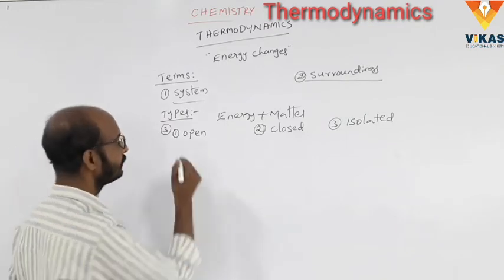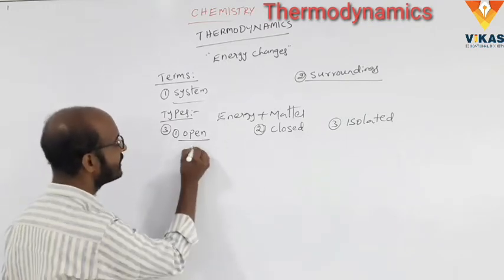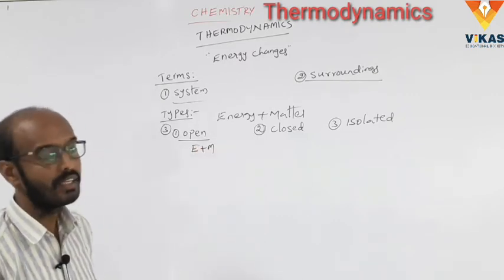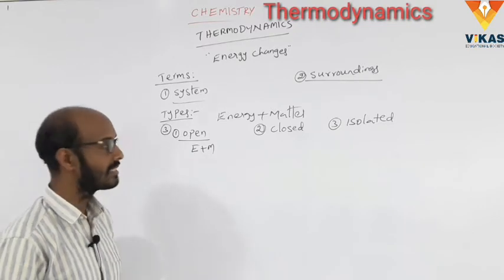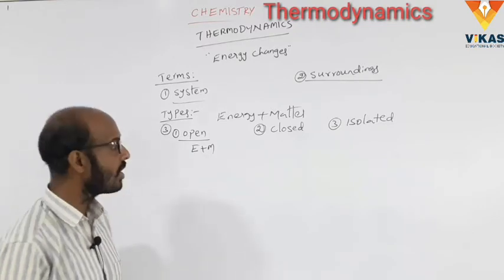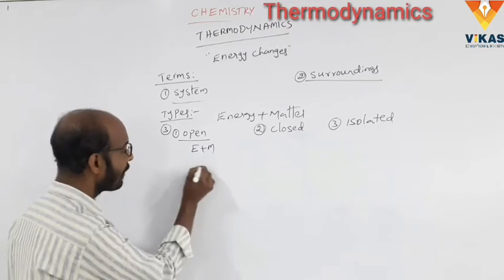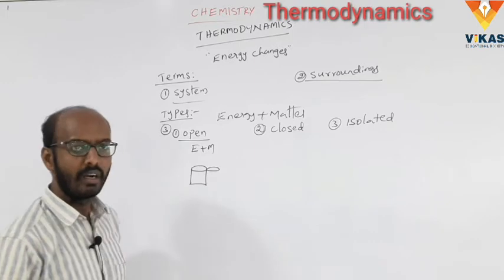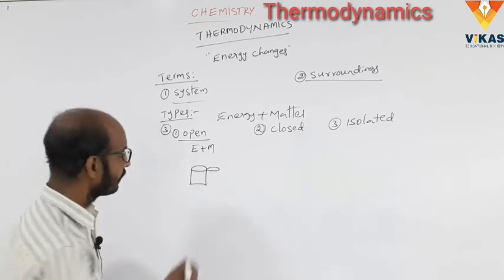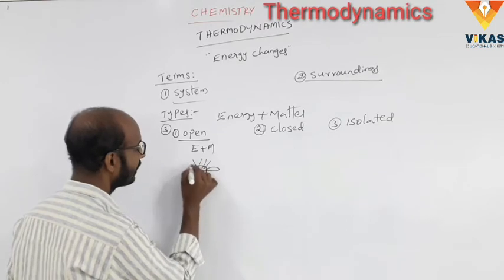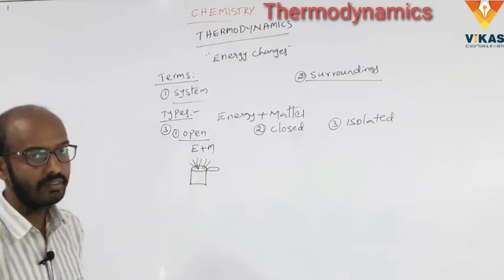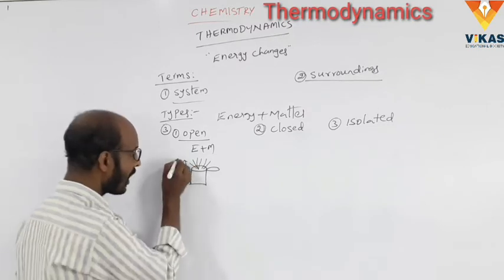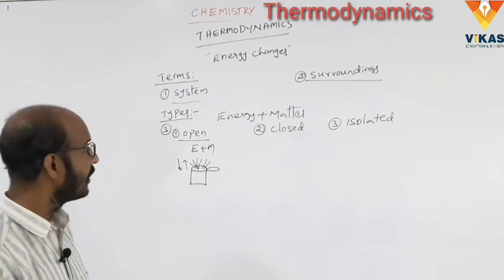What is the open system? It exchanges both energy and matter. That is called open system. An example is all living human organisms. Or we take one cup of coffee placed on a table. It is a hot cup of coffee. It will transfer energy and also absorb energy. That is called open system.